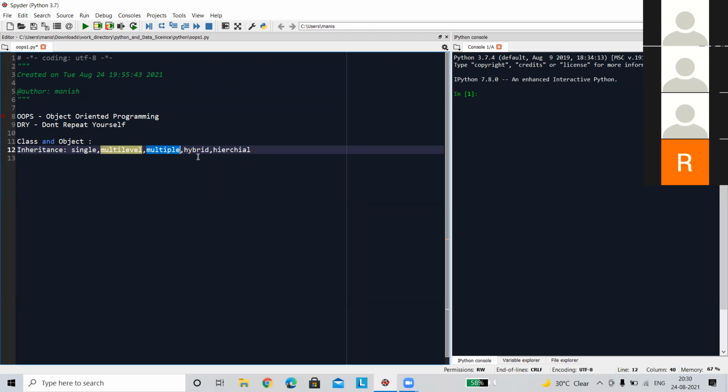Next is multiple. Multiple means when a child class is inherited from more than one parent. That is known as multiple inheritance. Hybrid means nothing but mixing up multiple and multi-level inheritance.